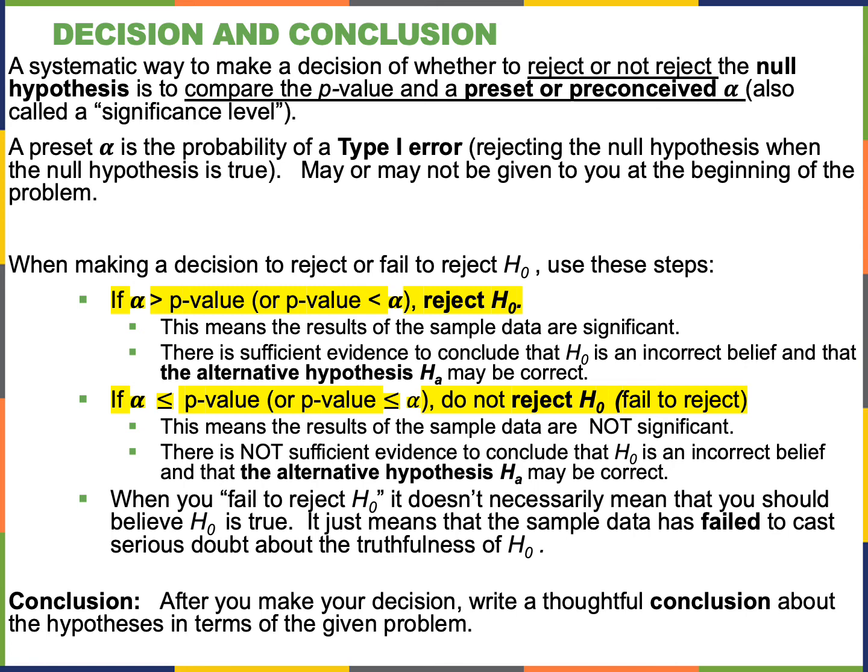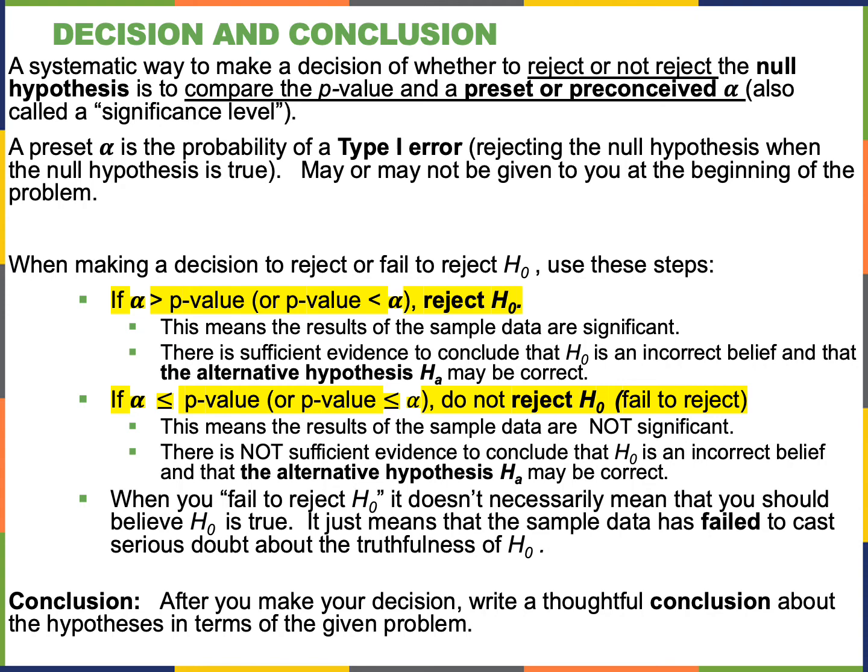If you recall, a preset alpha is the probability of a type 1 error. Remember, when we reject the truth, right? So it may be given to you or it may not be given to you. Okay, so here we go. This is important right here, so I would definitely pay super close attention when you make a decision to fail or reject the null. Use these steps, okay?